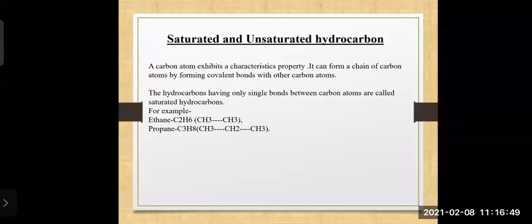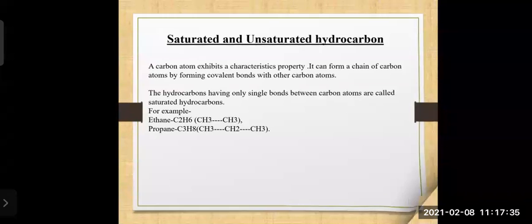That dash is nothing but the single bond, and to both carbon atoms you can attach hydrogens, six in total, on both sides. Then it becomes ethane, and likewise propane. Propane has 3 carbon atoms and 8 hydrogen atoms. So these are saturated hydrocarbons. The definition of saturated hydrocarbons is hydrocarbons having only single bonds between carbon atoms.